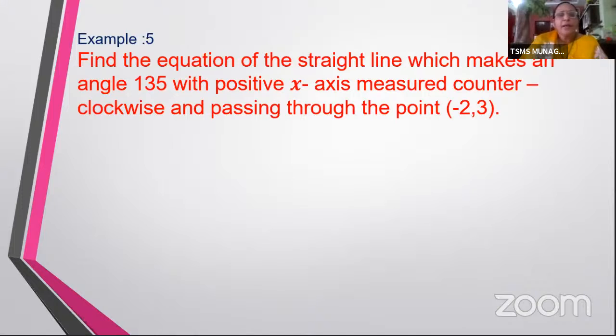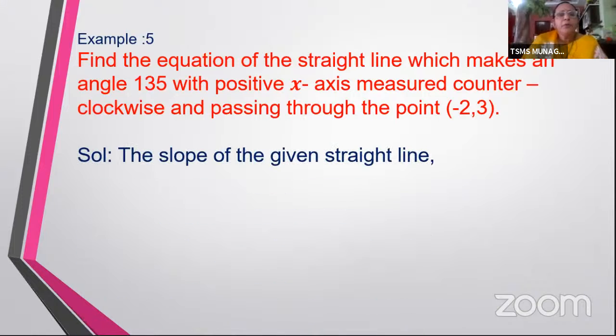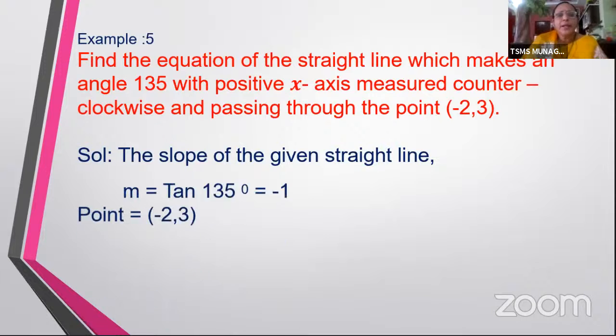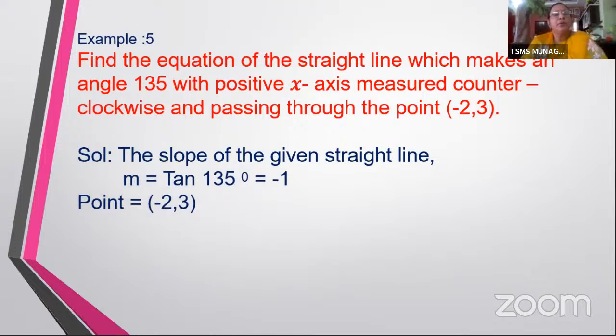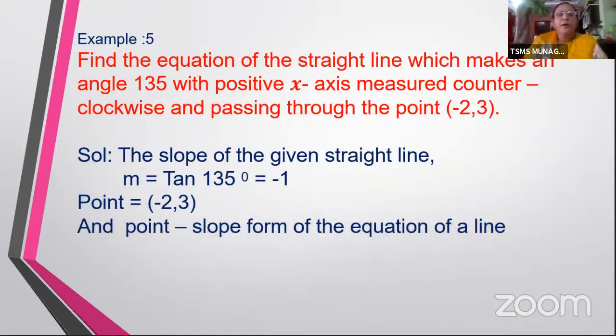So if you are given an angle, the first thing that we would do is to find the slope. So what is the slope of the given straight line? It is simply m equal to tan 135 degrees, which is going to be minus 1. Tan 135 is tan of 180 minus 45, which is minus tan 45, which is minus 1. And we are also given a point minus 2, 3. Now I've got the slope and a point.